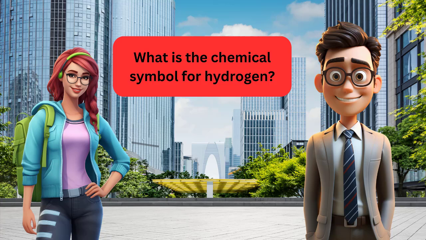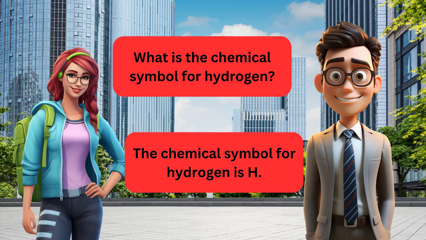What is the chemical symbol for hydrogen? The chemical symbol for hydrogen is H. What is the chemical symbol for hydrogen? The chemical symbol for hydrogen is H.